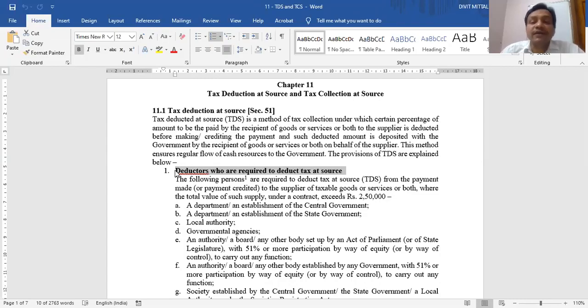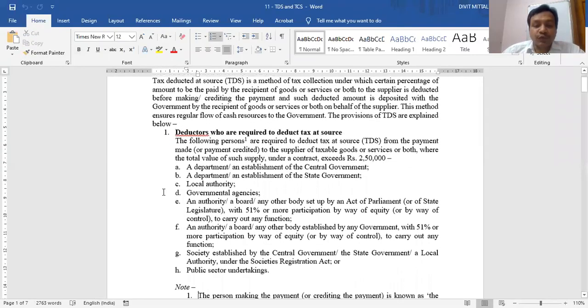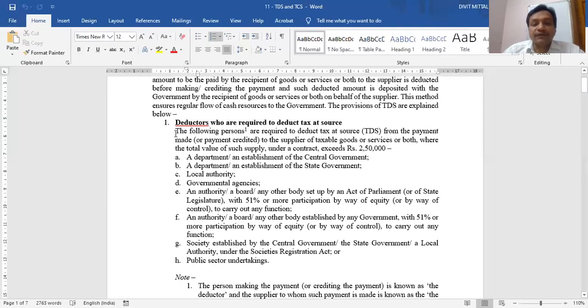So my subheading is deductors who are required to deduct tax at source. Now you can read this point. The following persons. So not every purchaser, only these purchasers are required to deduct tax at source from the payment which they will make to their suppliers. But the condition is what? The total value of such supply must be exceeding 2,50,000.